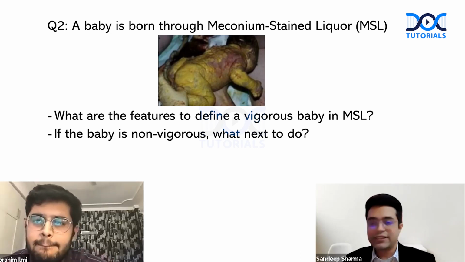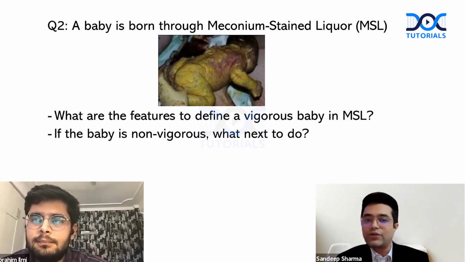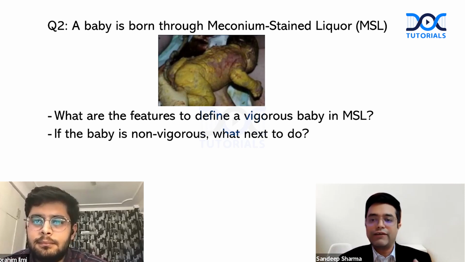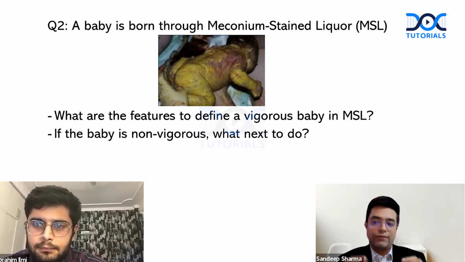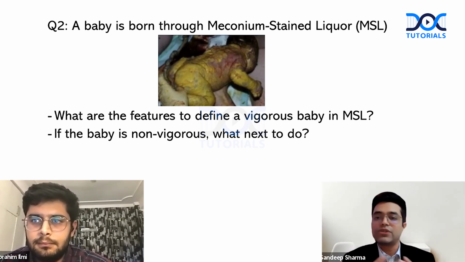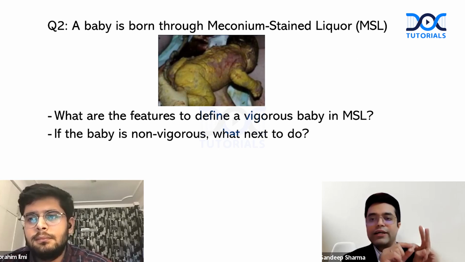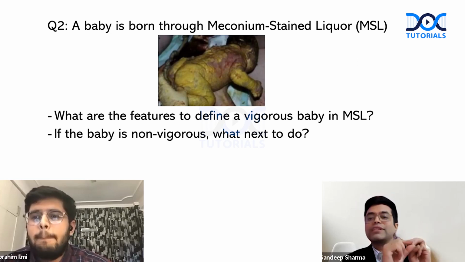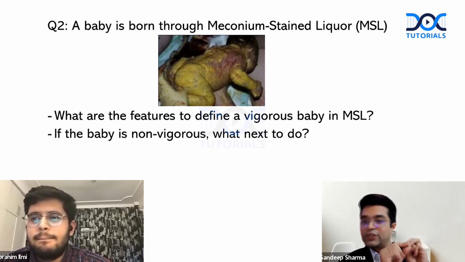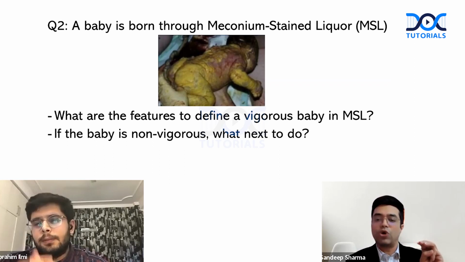See, this is a very, very important thing, and expectedly an MCQ on this can also be asked. Guidelines have now changed. Whenever a baby is born through meconium stained liquor, first of all, we see whether the baby is vigorous or not. What is a vigorous baby? We look for 3 parameters: heart rate more than 100, good respiratory effort, and good muscle tone. Correct? So if all 3 are present, we call it a vigorous baby. Any of them missing, that is a non-vigorous baby.